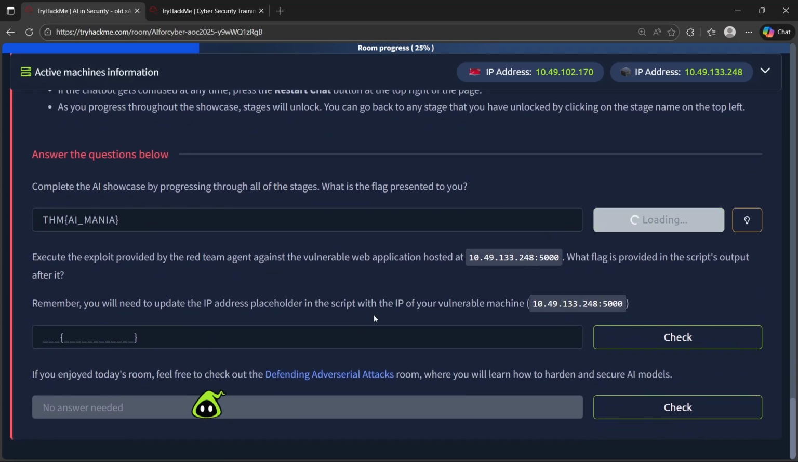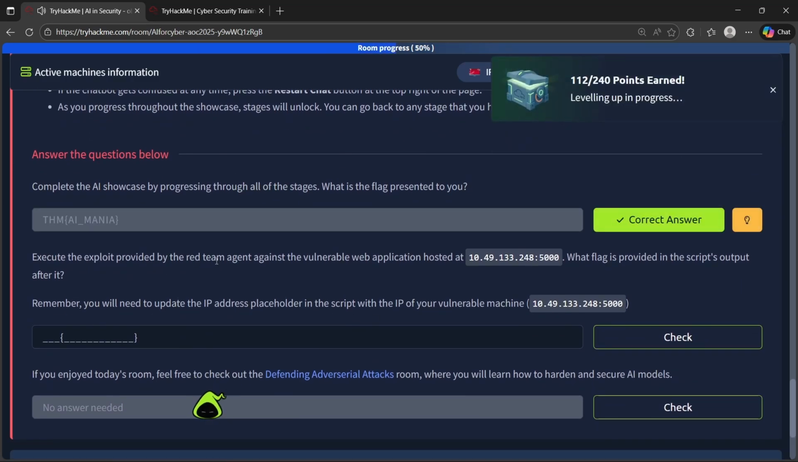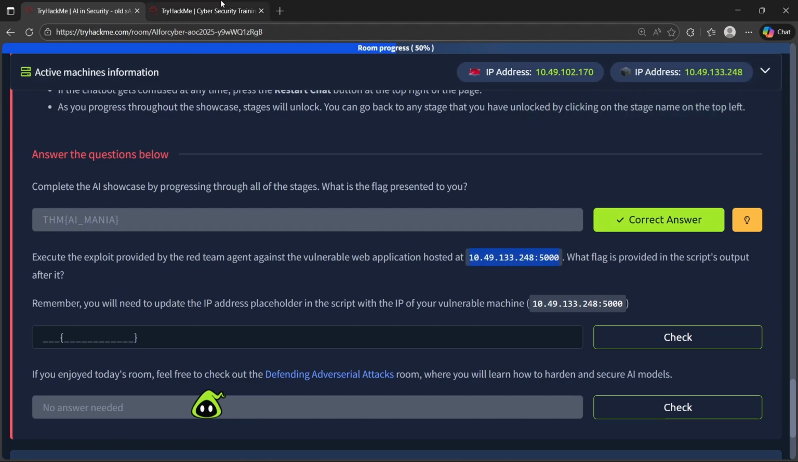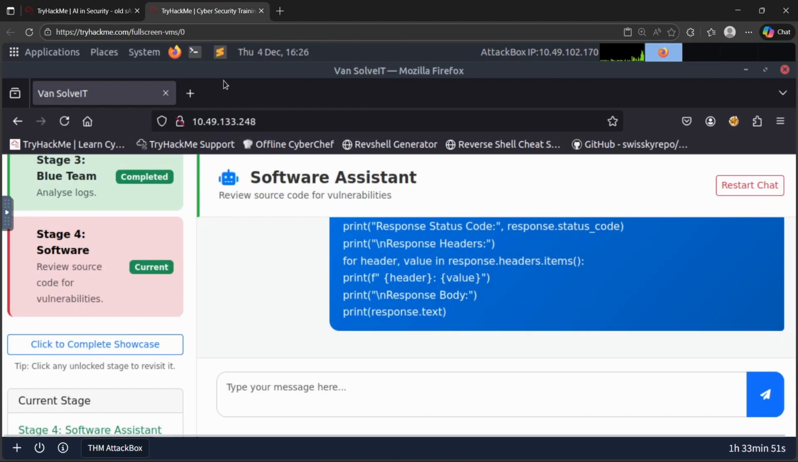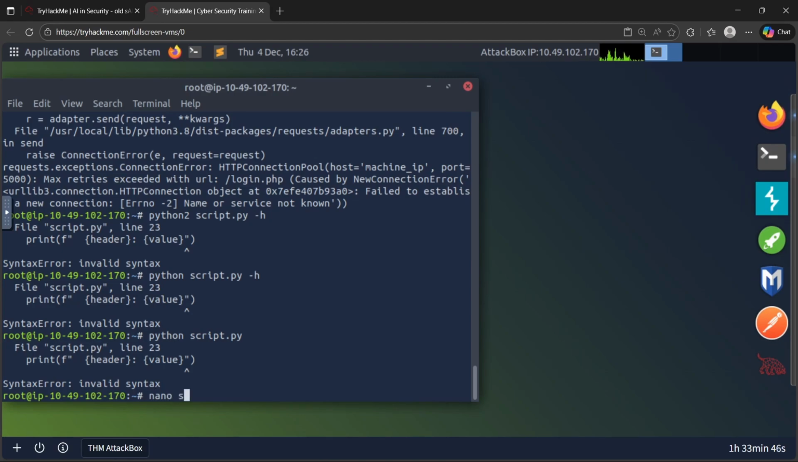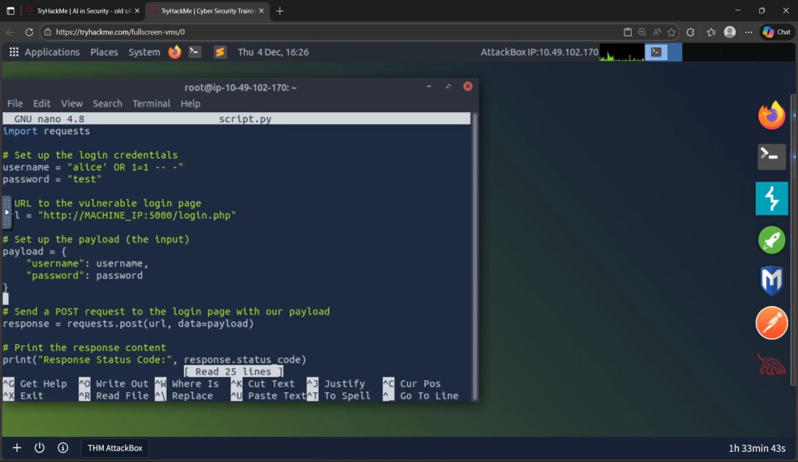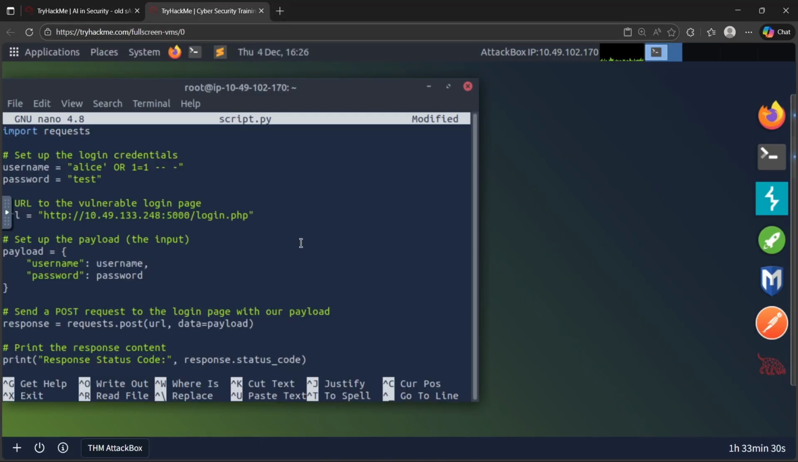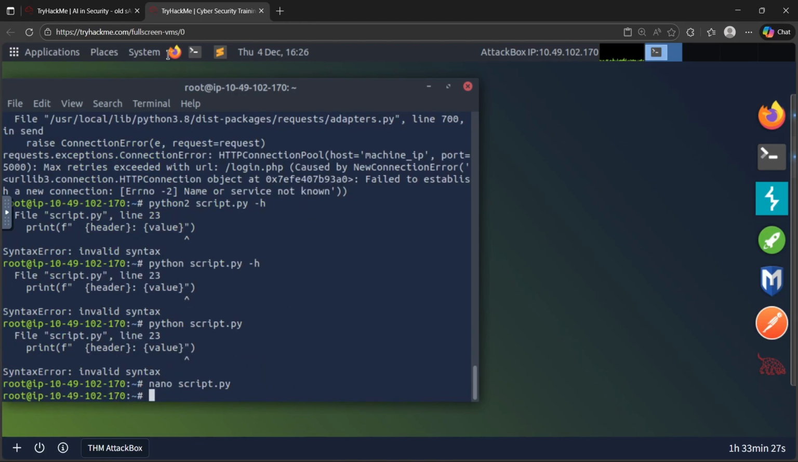So yeah. Execute the exploit provided by the Red Team agent against the vulnerable web application hosted at this address. So we get the IP and host, and the question asks what flag is provided in the script output. What we need to do is edit the code that we get. I'm just using nano script.py to edit the code according to our mission IP. Here it is. We just need to change this to the IP that is provided here. And it's done. So Control X, Y to save that.